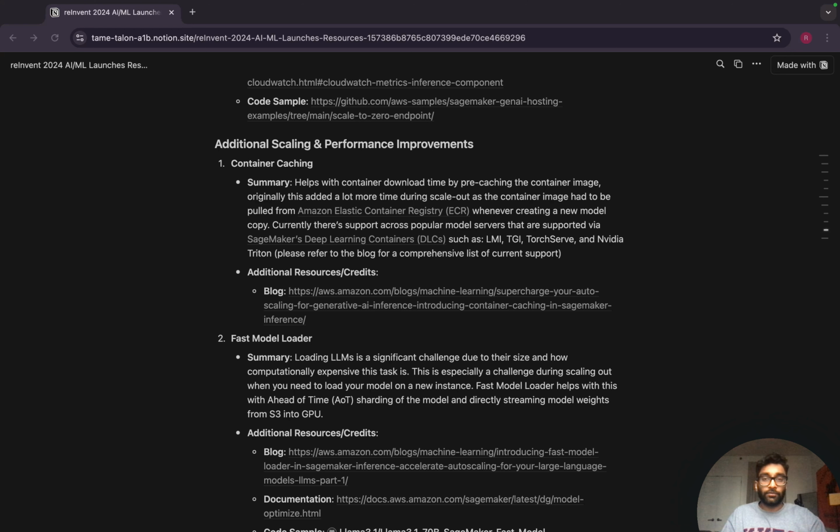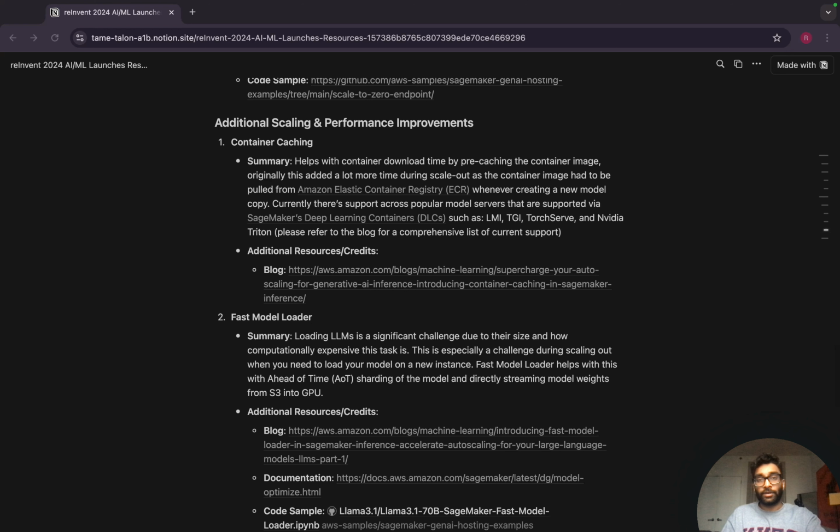And that takes a lot of time because these images are on the scale of many gigabytes, right? So this would add to the time as you were scaling out, and this takes away, because your requests are getting queued then. As you're scaling out to multiple different instances, you're still pulling this image. To address this, the service is now pre-caching the container image. So you don't have to deal with the overhead of pulling your Docker image from ECR. That's going to help you a lot specifically during auto-scaling, because on every new instance, you don't have to worry about the latency of that operation again.